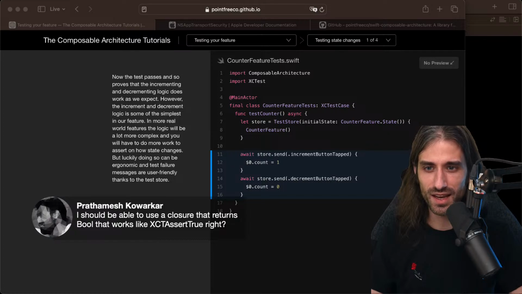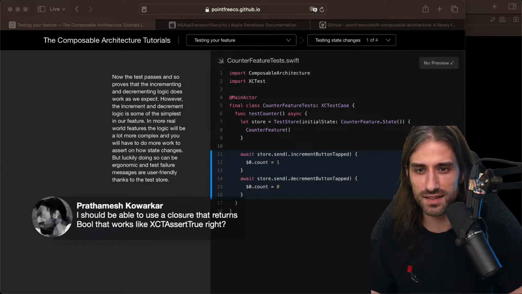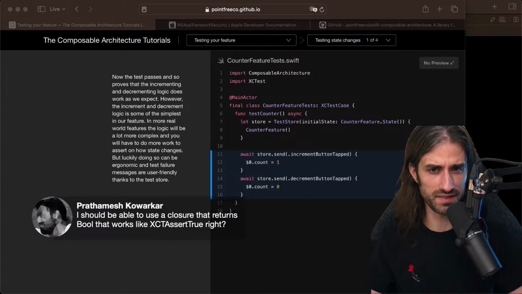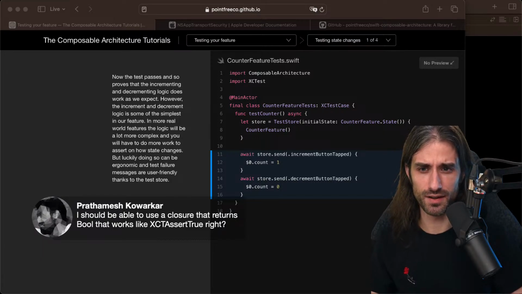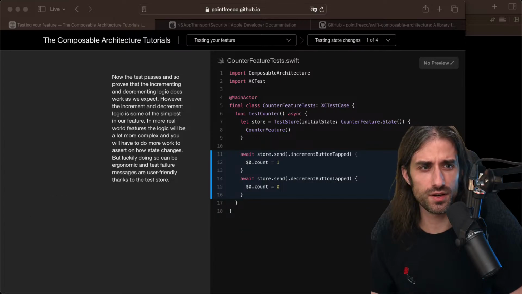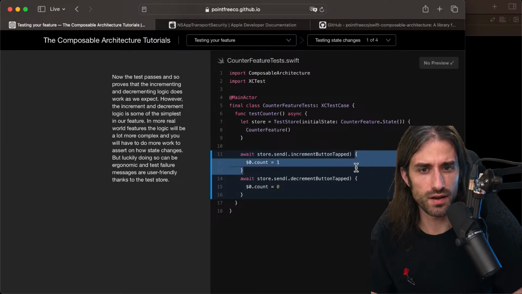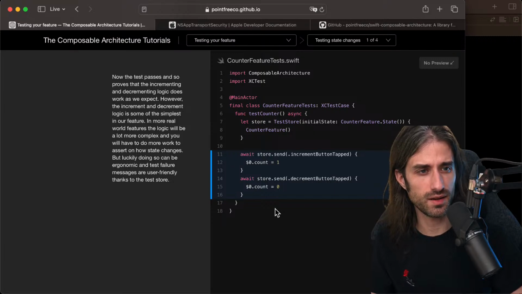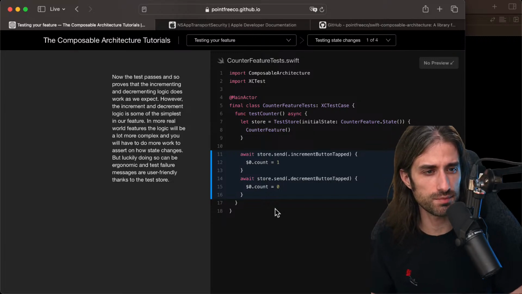And Prafamesh, you're saying I should be able to use a closure that returns a bool that works like XCTAssertTrue, right? What do you mean by that exactly? I'm not sure. You would like to use a closure that returns a bool. So you mean the closure that we pass here, for instance? If you can explain a bit more, it might help me understand it, because I'm not sure I fully grasp it for now.